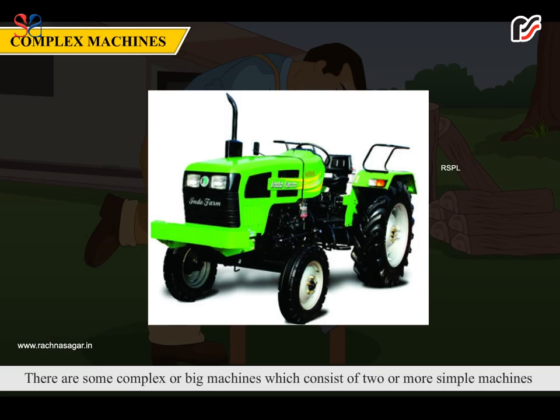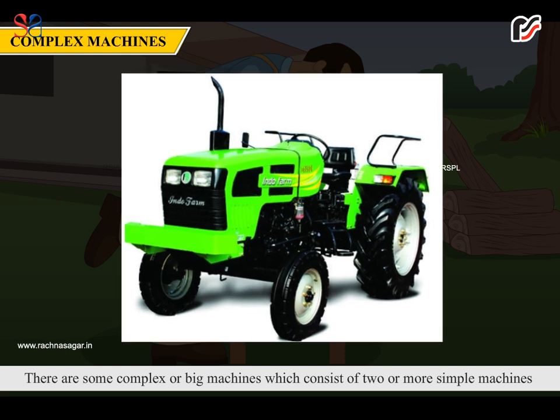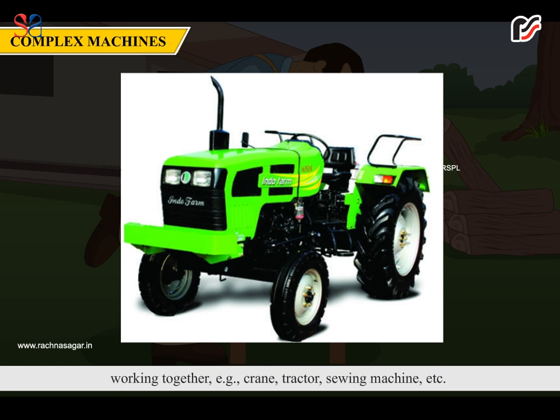Complex machines. There are some complex or big machines which consist of two or more simple machines working together. Example, crane, tractor, sewing machine, etc.